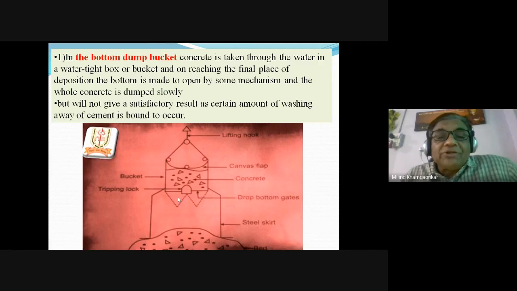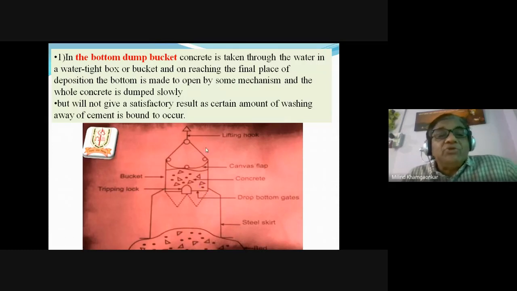There are certain sliding or opening arrangements at the bottom, small gate type arrangements, which can be opened from the bottom. There are certain chain and pulley arrangements, and the operator who is sitting in the crane at the top can open this bucket from the bottom.